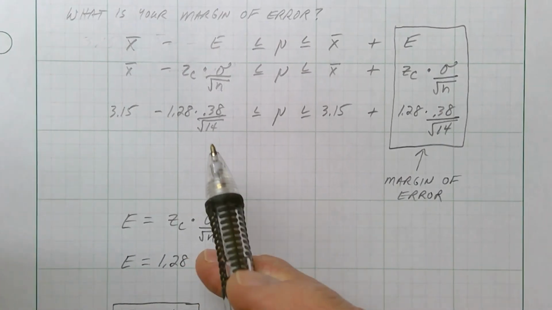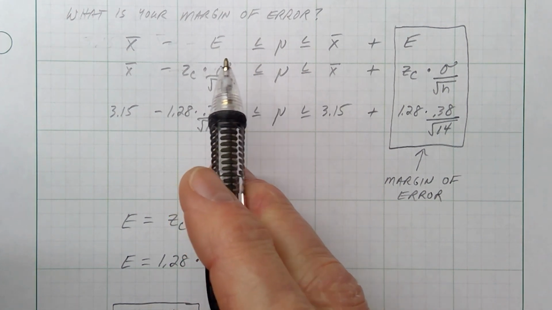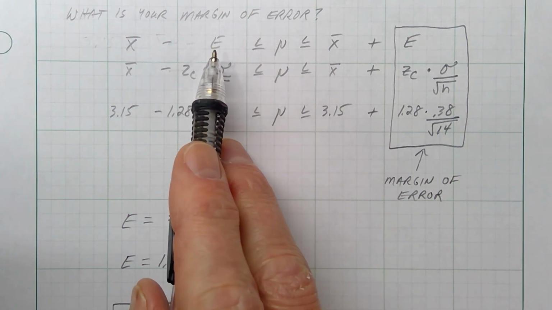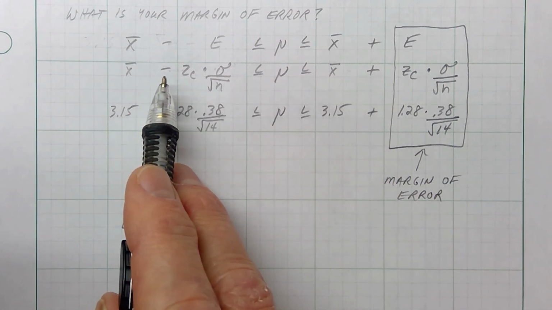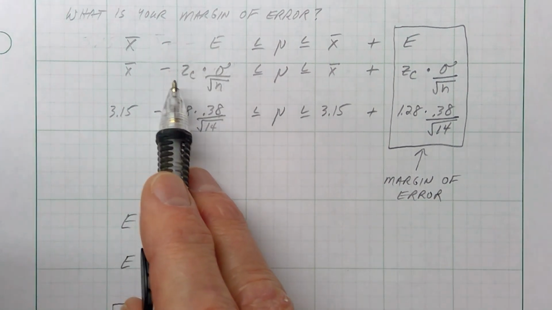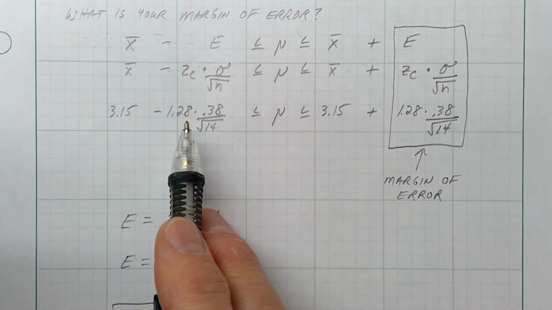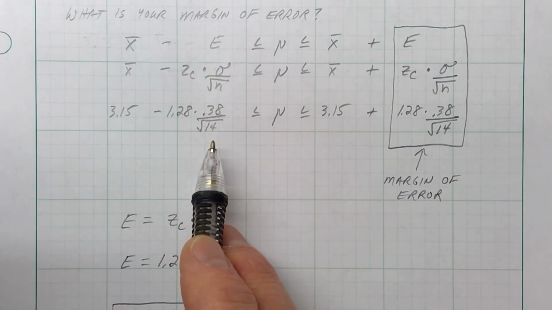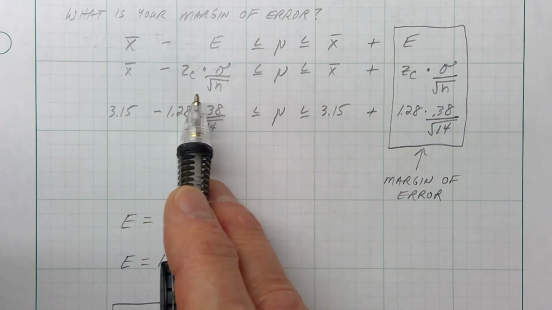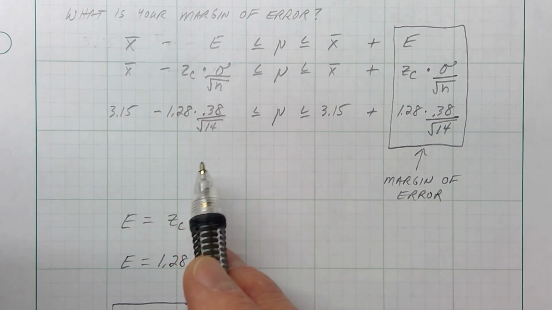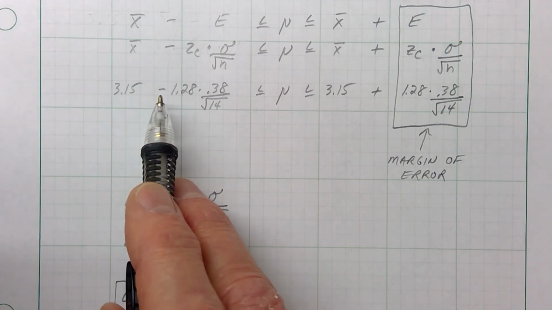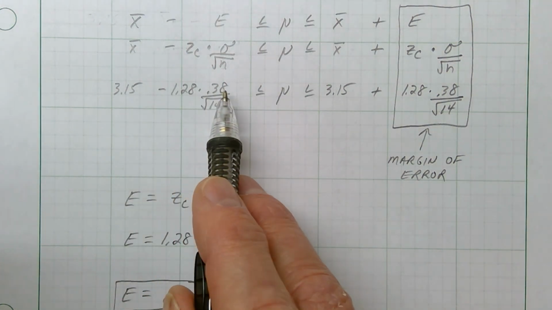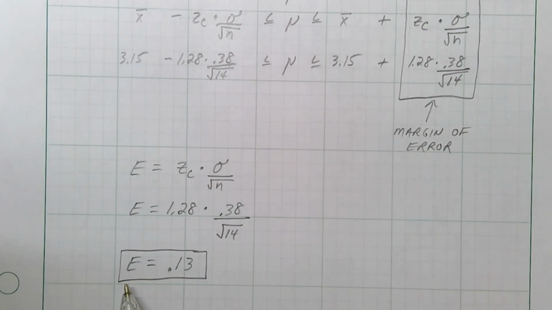A couple other questions you might be asked: they might ask you, what exactly is your margin of error? What is that give or take that you're adding or subtracting? Well, your margin of error is just this calculation right here, this 1.28 times the 0.38 divided by the square root of 14. That's your margin of error. So all you have to do is do that calculation separately. Don't involve the 3.15. Don't worry about the minus. Just multiply and divide. And my margin of error is 0.13.